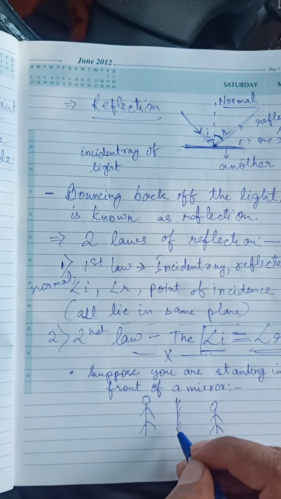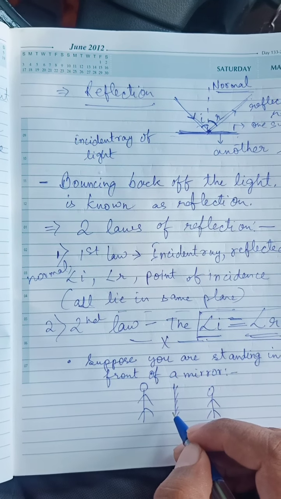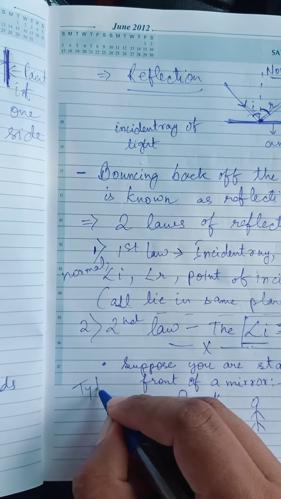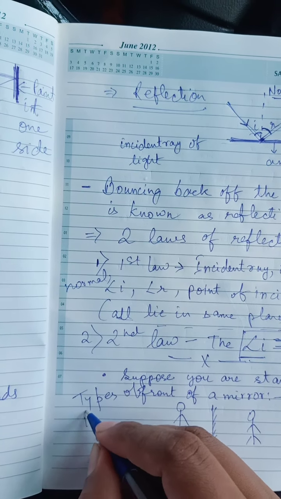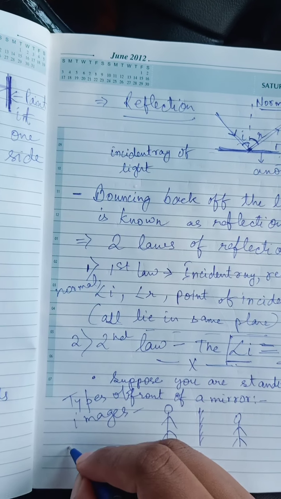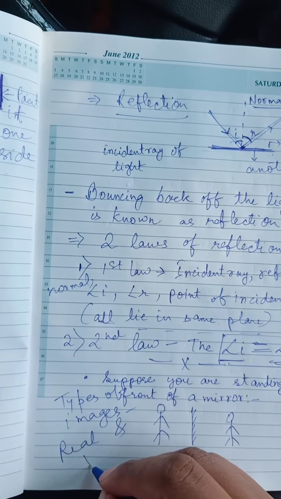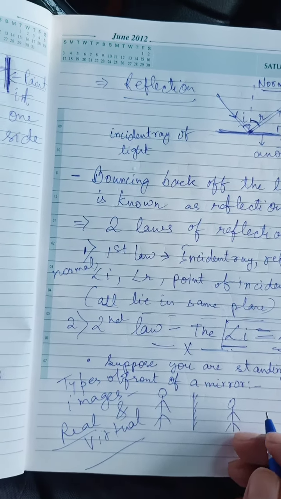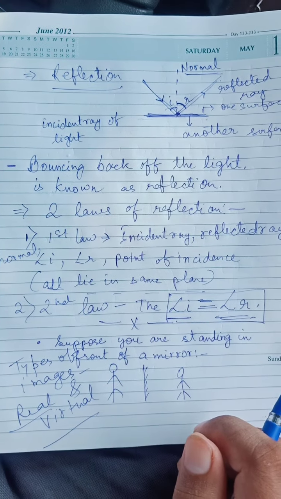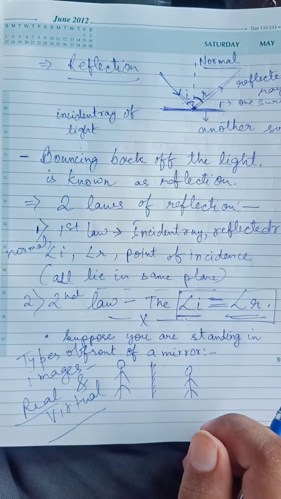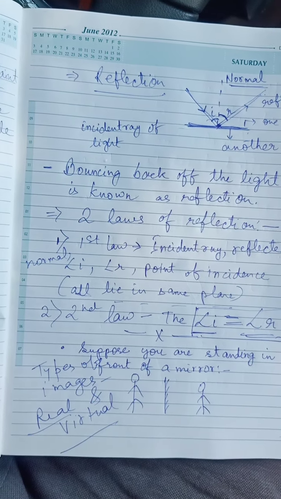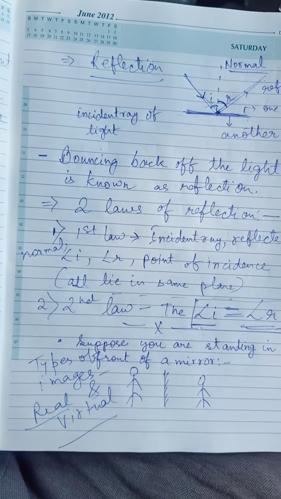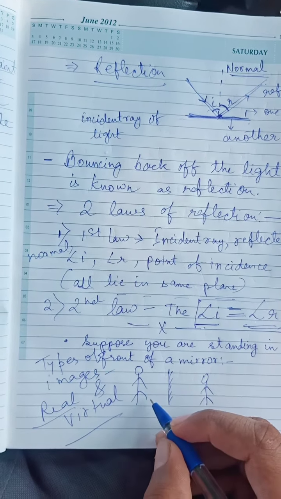Now, in the next class we will start with the concept of types of images. I have already studied two types of images: real and virtual. What actually are real and virtual? You already know their definitions: one is obtained on a screen, one is not obtained on a screen. But what is a screen, and how is the image obtained on it? If it is obtained, how? And if it is not obtained, why not? Then we will be talking about the images.